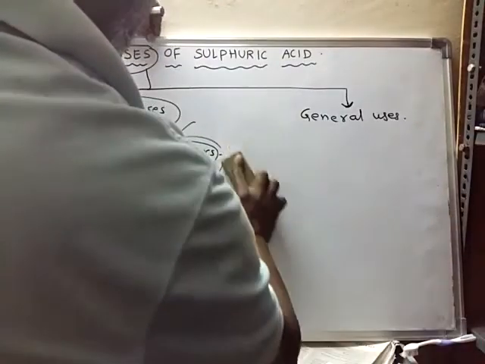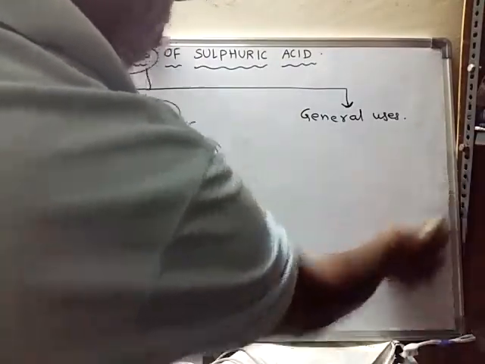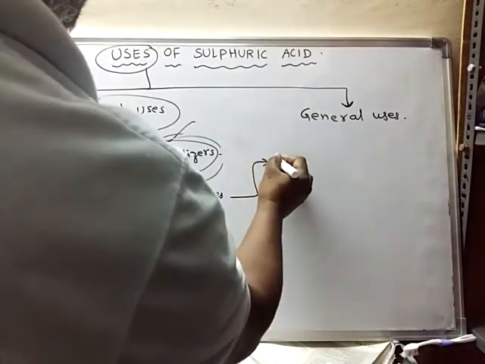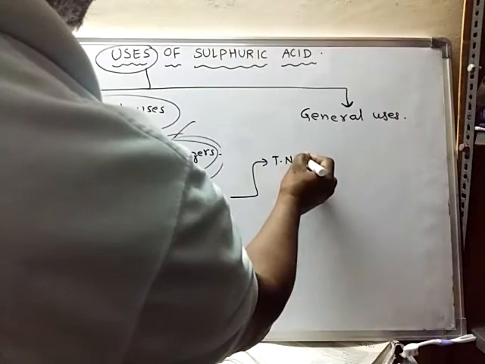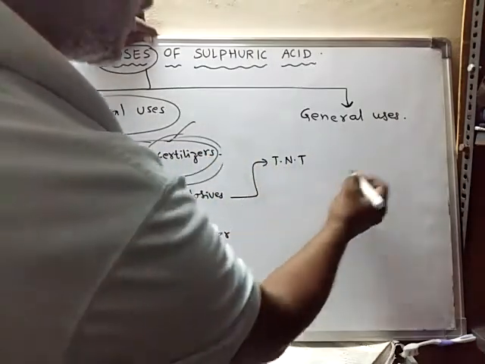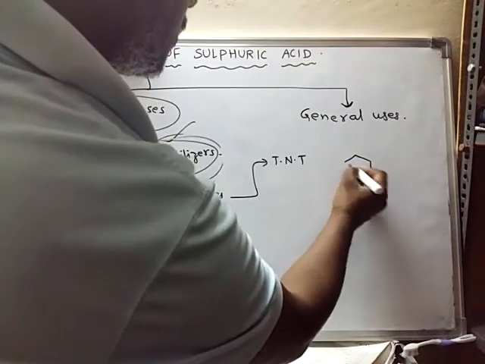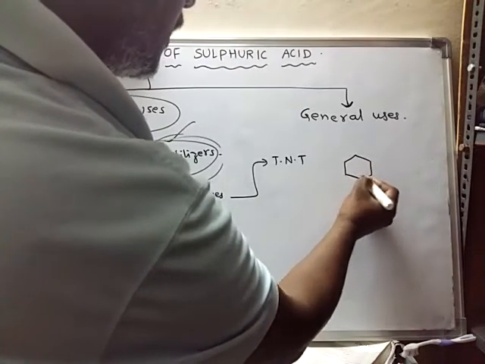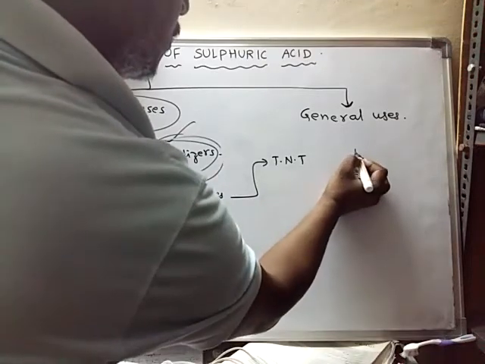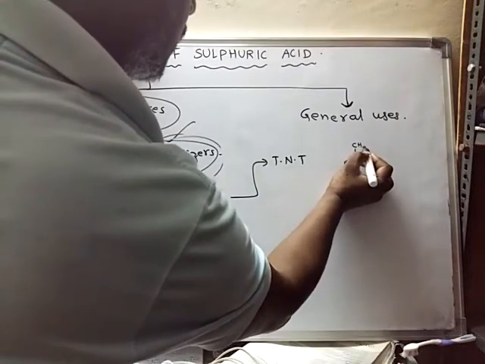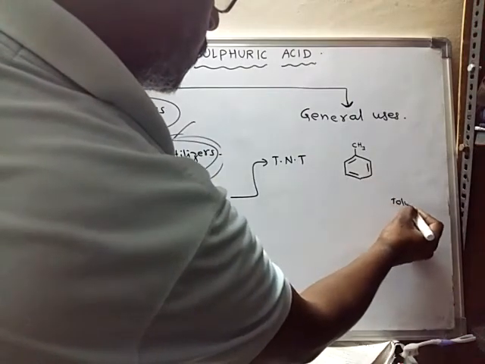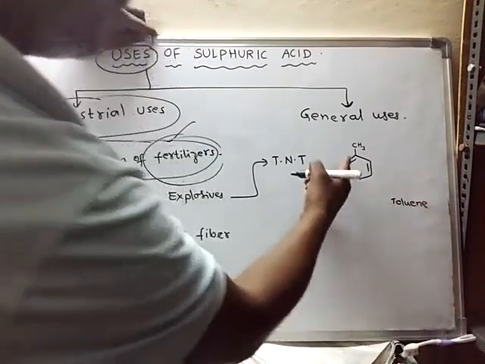For example, explosives like trinitrotoluene. Already we have seen the structure of trinitrotoluene. Suppose this is benzene. On the benzene ring, if a CH3 group is present, then this is called toluene.